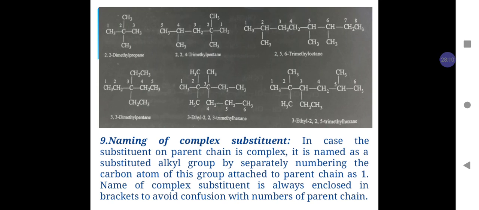Rule number 9 for naming of branched alkane is naming of complex substituent. In case the substituent on the parent chain is complex, it is named as a substituted alkyl group by separately numbering the carbon atom of this group attached to the parent chain as 1. The name of the complex substituent is always enclosed in brackets to avoid confusion with the numbers of the parent chain.